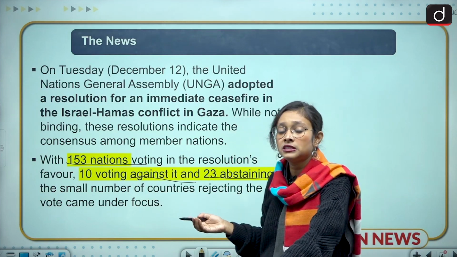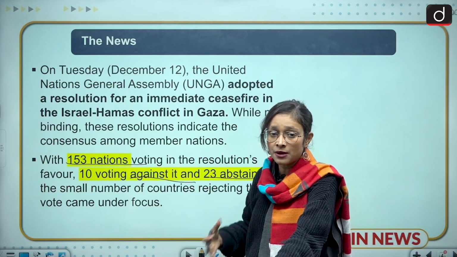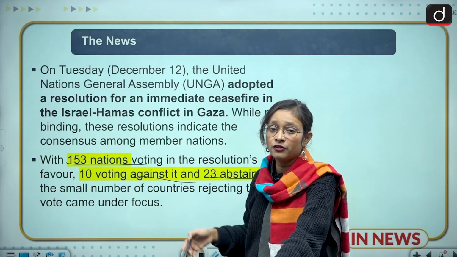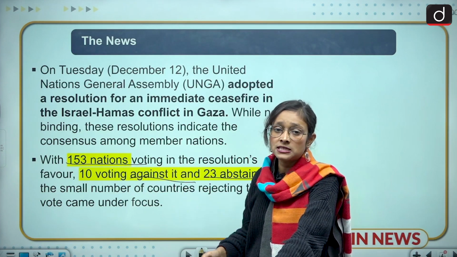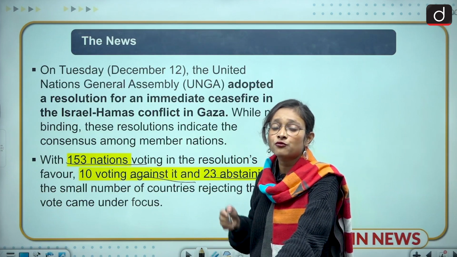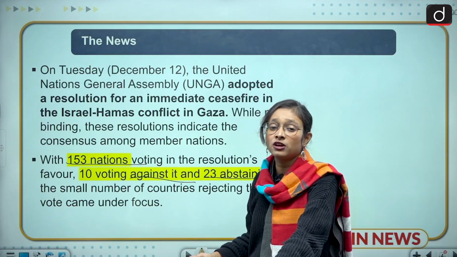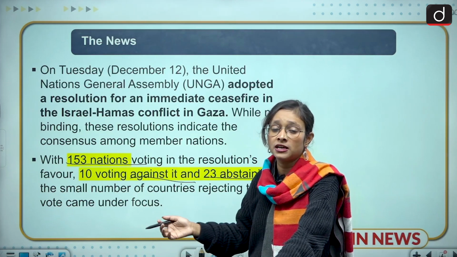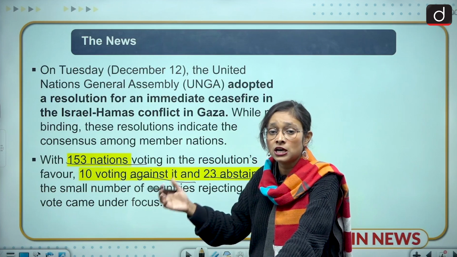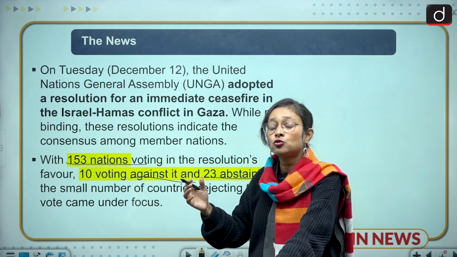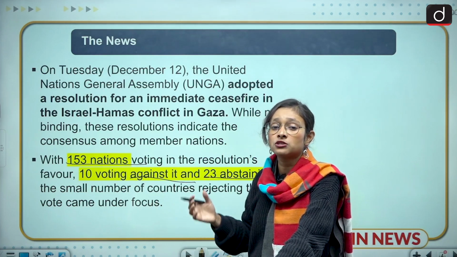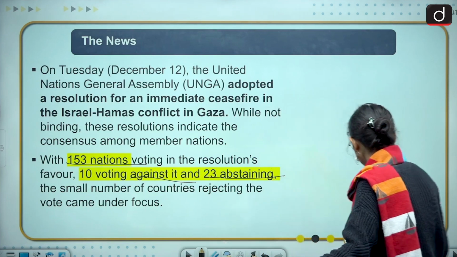Most of the time we have seen that India had abstained, but this time India voted in favor of Palestine, saying that there should be a ceasefire in the Gaza Strip. And India made its remark that it voted for the sake of humanity. They are not openly supporting any country, but there should be no compromise on the lives of innocent people. So moving to the next slide.